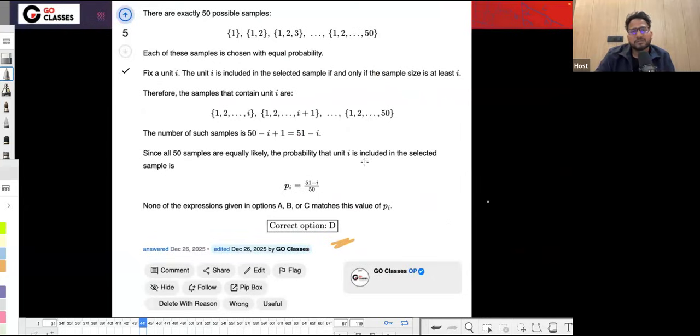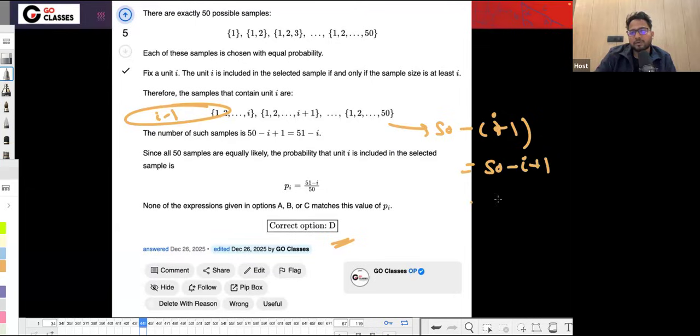Understood? That was an easy question. So if you want to count these samples, before that, i minus 1 samples are there. So these are 50 minus (i minus 1), which is as good as 50 minus i plus 1, or in other words, 51 minus i. So these are 50 minus i plus 1, or 50 minus (i minus 1). Understood? Okay.